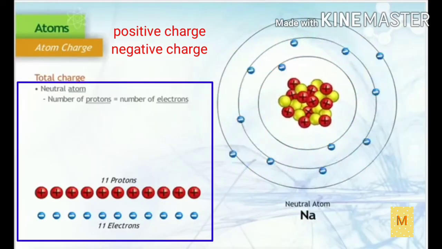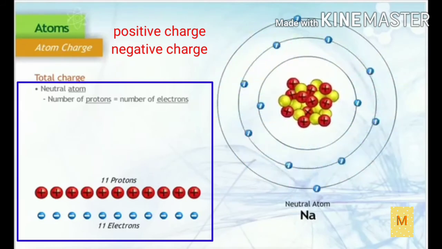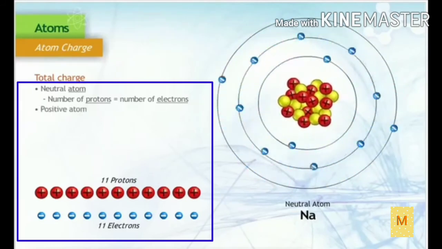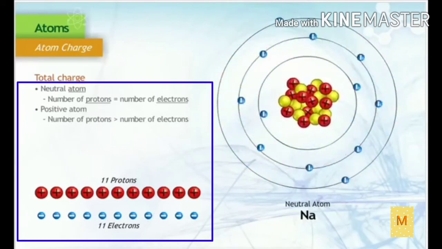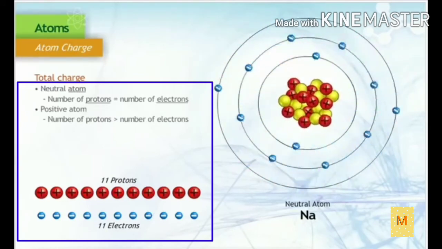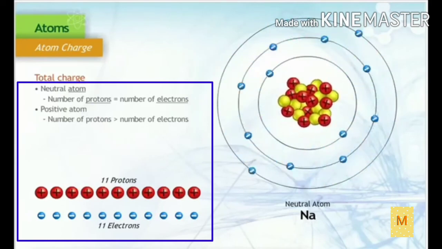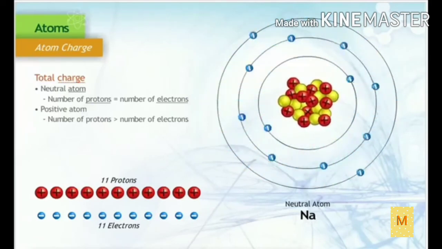What is meant by neutral? If the number of protons is equal to the number of electrons, then the atom is said to be neutral, which means that the net charge of the neutral atom is 0.